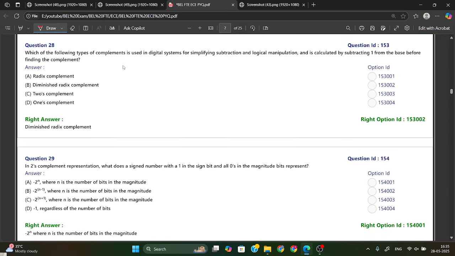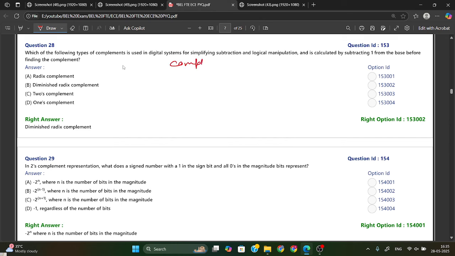Now the next one is: which of the following types of complements is used in digital systems for simplifying subtraction and logical manipulation, and is calculated by subtracting 1 from the base before finding the complement? If we talk about digital electronics, subtraction and logical manipulation are simplified using complements.